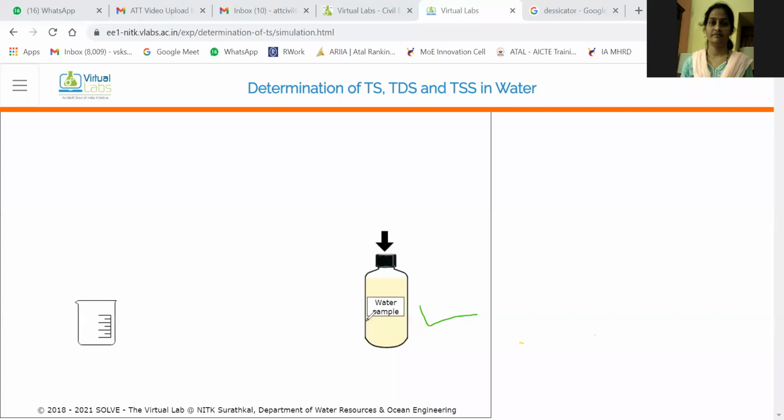You can see the water sample is filled here, in a glass jar which can be used to collect the sample. Now they are asking me to click on this cap to open it. Are you able to see this black arrow? I clicked, and now it is opened. Who will tell me what this is? This is a graduated pipette to take a measured volume of sample. Correct?